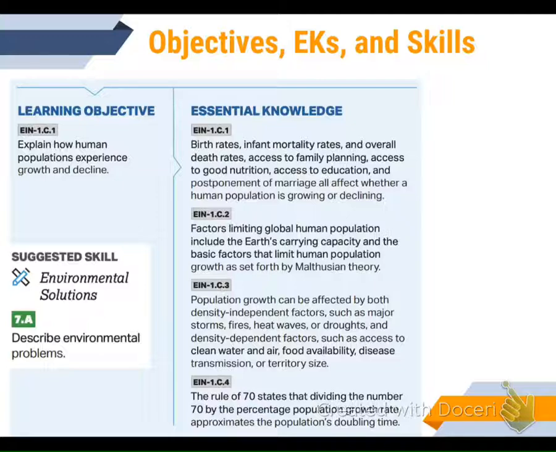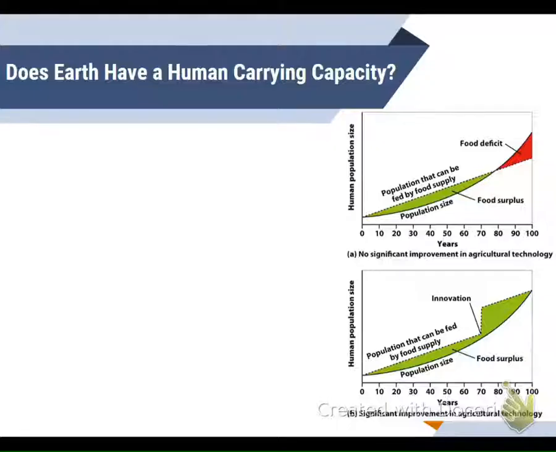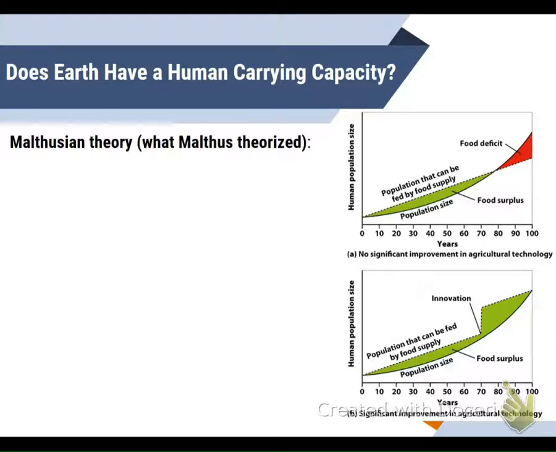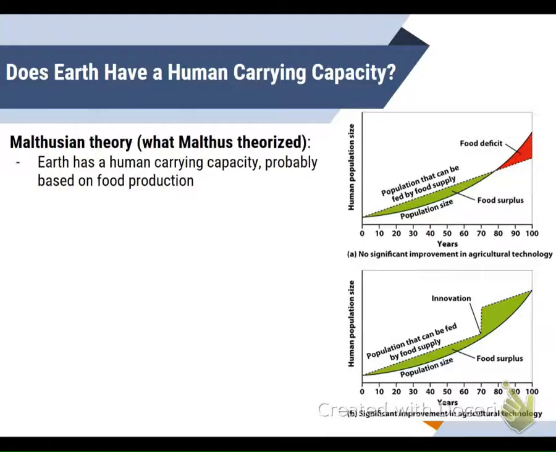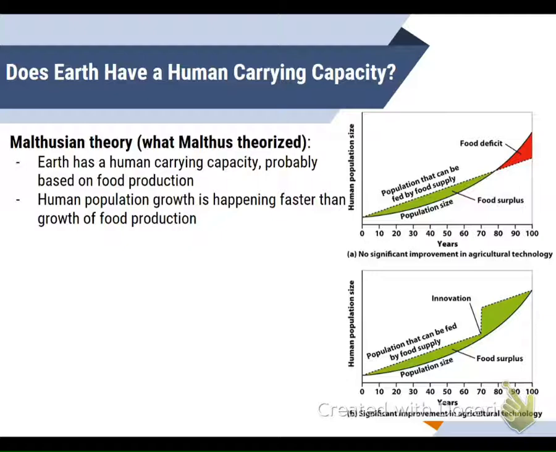The suggested skill here is being able to eventually describe demographic factors like birth rates, infant mortality rates, and so forth. Does Earth have a carrying capacity? If we look at Malthus, the Malthus theory, what he proposed is that it does have a carrying capacity, and it is based on how much food you produce.